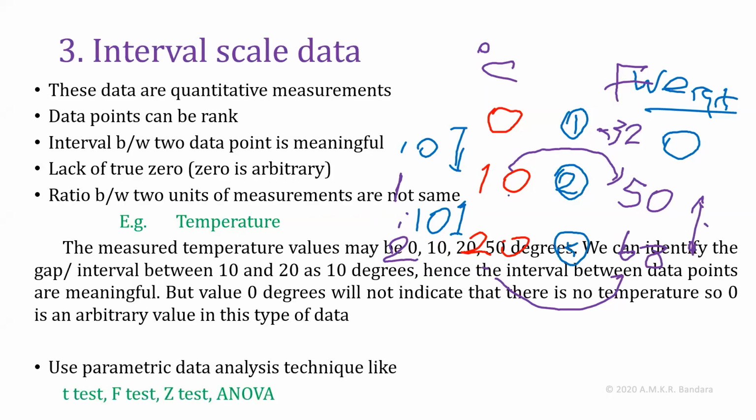We can use parametric data analysis techniques like t-test, f-test, z-test and ANOVA in order to analyze this type of interval scale data.